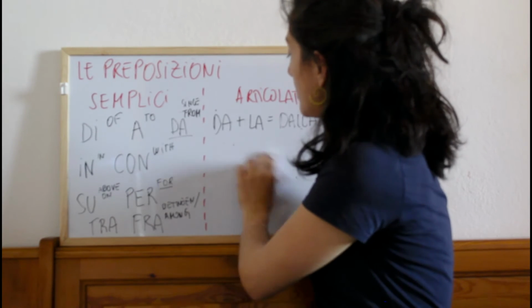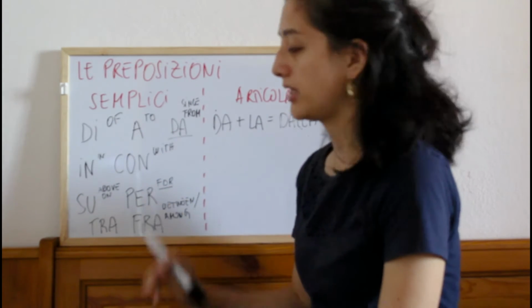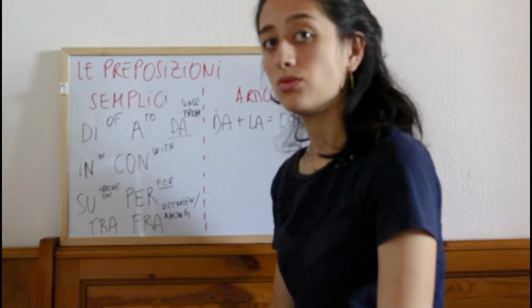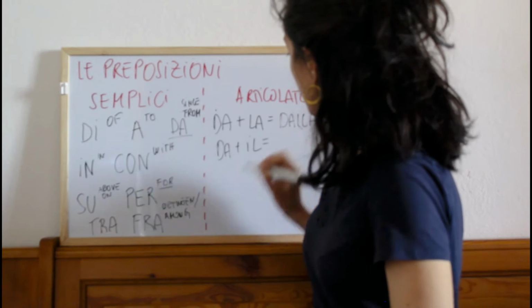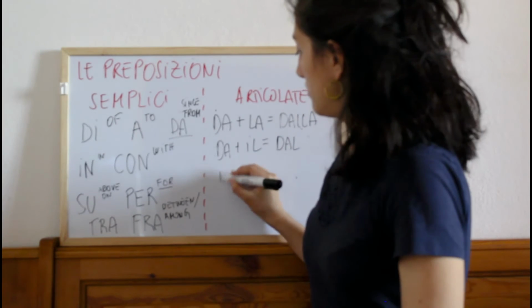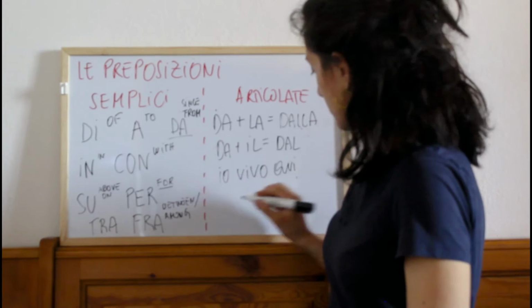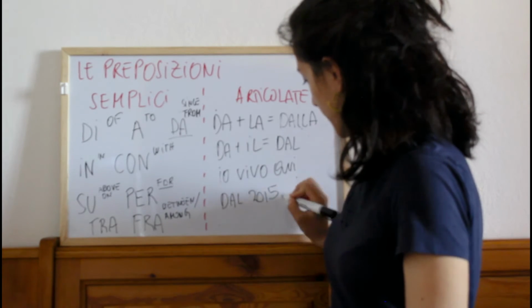The example that I made you before while explaining the difference between since and for in Italian. Io vivo qui dal 2015. Da plus il, dal. Io vivo qui dal 2015.